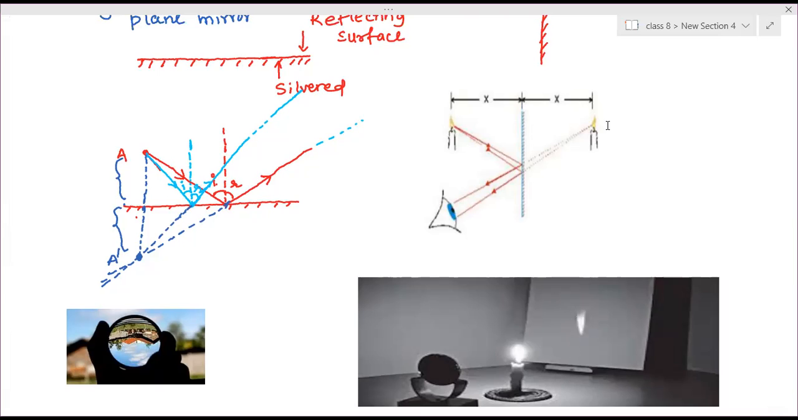Now, by knowing this, we have to learn the properties or characteristics of the image formed by a plane mirror. So what are the things you will observe when you see your image inside the mirror? First thing is its nature, whether it is a virtual or real image. Ma'am, virtual. Virtual image because it is formed inside the mirror.